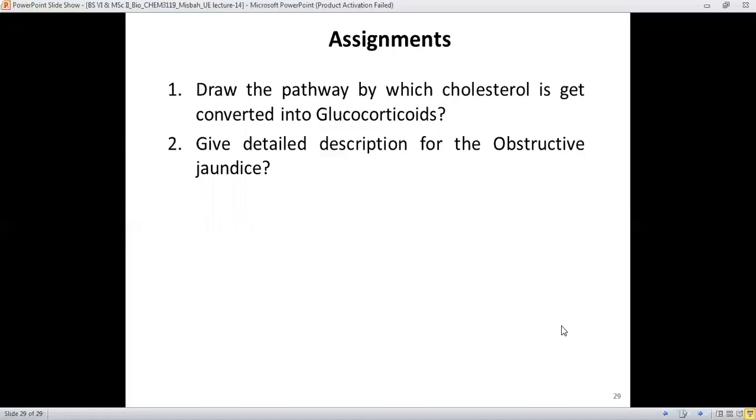For the assignment, you have to draw the pathways by which cholesterol is converted into corticoids, and write a detailed description of obstructive jaundice.